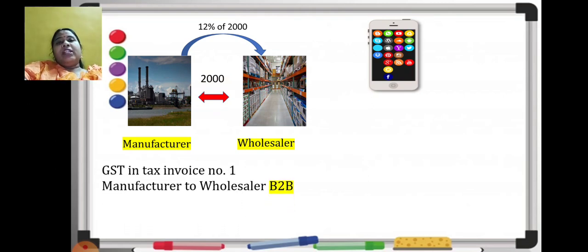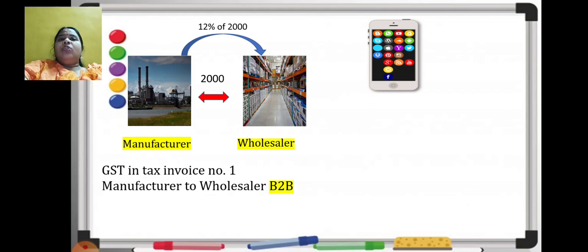So, for the GST paid in the tax invoice for the first transaction, let us say tax invoice number 1, this is a transaction done between two GSTIN holders. This is also a shop, this is also a shop, so they will have particular GSTIN numbers. So this type of transaction is nothing but B2B, that is business to business.